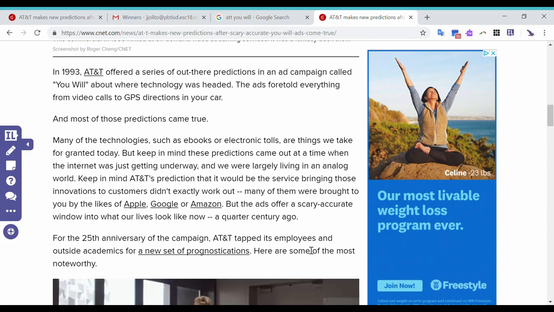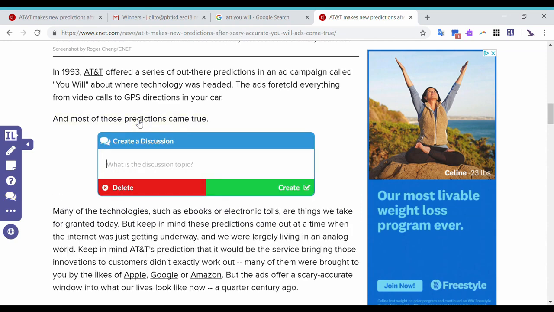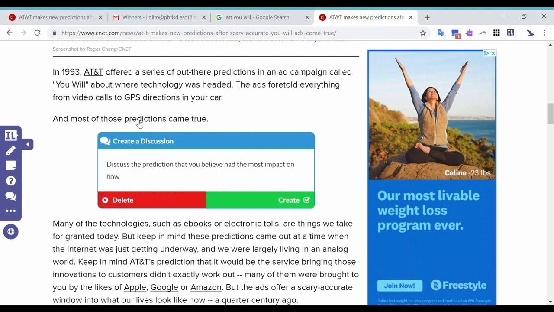Another thing that I want to do is start a discussion with them about how the predictions impacted life in the 21st century. So I can insert a discussion here underneath that, and I can say, discuss the prediction that you believe had the most impact on how technology is used at present.